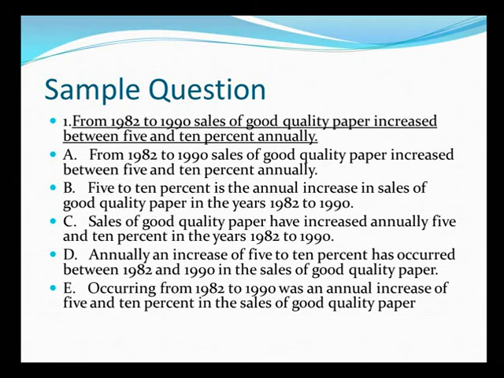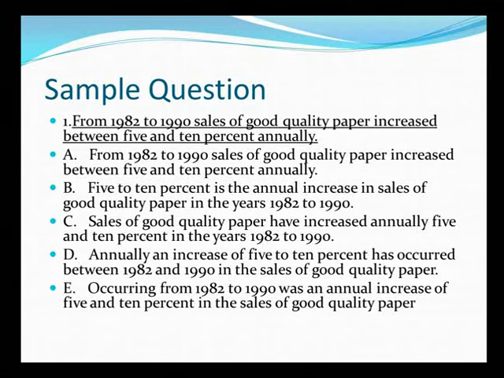5 to 10% is the annual increase in sales of good quality paper in the years 1982 to 1990. First of all, as you can notice, this has reversed the entire sentence, which is not needed. You as a test taker just have to correct the sentence at places where you find something wrong. The given statement, as we saw, did not have anything wrong, so you don't need to make the sentence such ambiguous and such circuitous that it becomes difficult to flow. Another problem with choice B is it is using present tense, which is not needed.